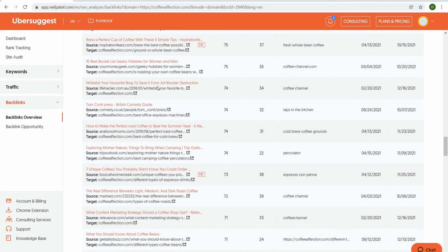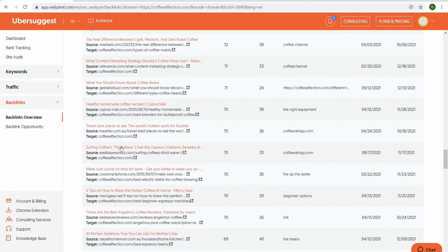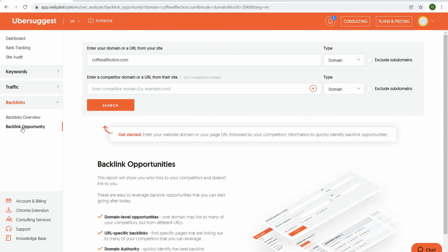Okay, so you just scroll through this and then just pay attention, look at different links, etc. You click on backlink opportunities. This is similar to Ahrefs with the content opportunities. So you can take a look at the URL on Coffee Affection, enter a competitor or your own website, then search, and it'll tell you backlinking opportunities where this website's getting links from that you potentially should get links from. That's it. Okay, so it's not too advanced or detailed.